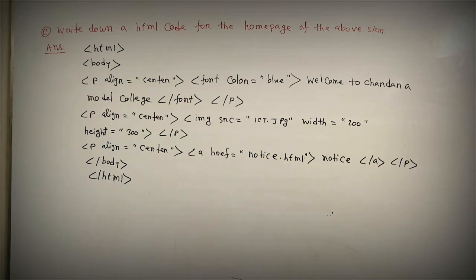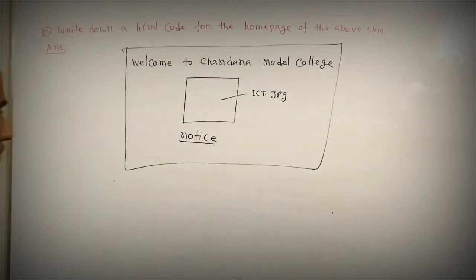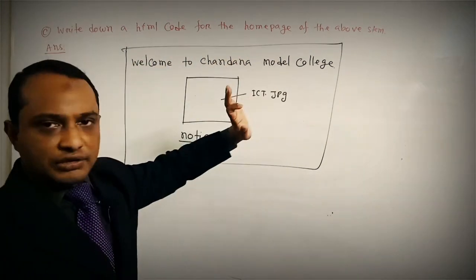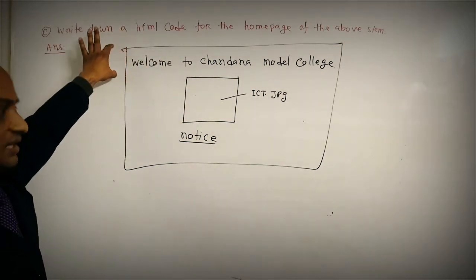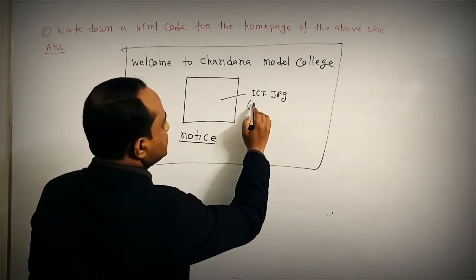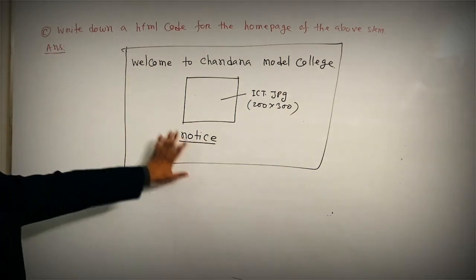Now if you run this program by using any browser, that means Mozilla Firefox, Google Chrome, Opera, or any other browser, then you will get the output like this. Now I will draw the output. The first line is Welcome to Chandana Model College, and this will be in blue color, and next there is a picture. ict.jpg is a picture and its size is 200 into 300 px, and you will get Notice like this.